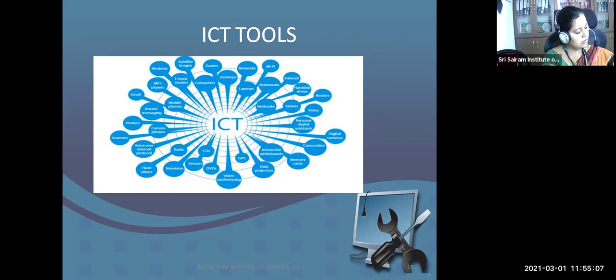Then we have Kahoot. I think many of you would have used Kahoot, K-A-H-O-O-T. If I want to understand the students' feedback about the teaching process, or the requirements of the audience, I can use Kahoot. Again, it is an ICT software.